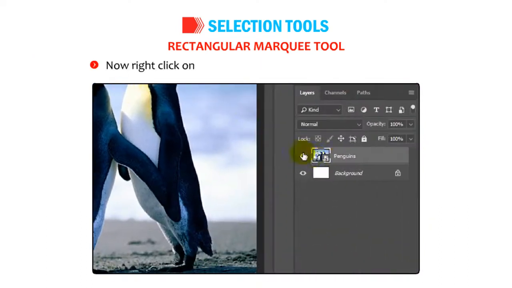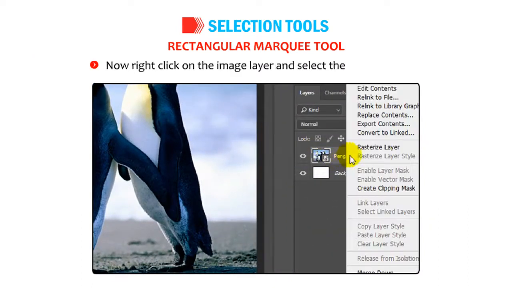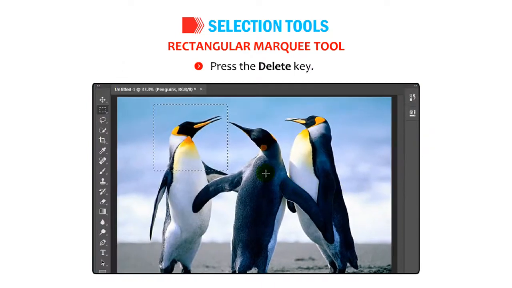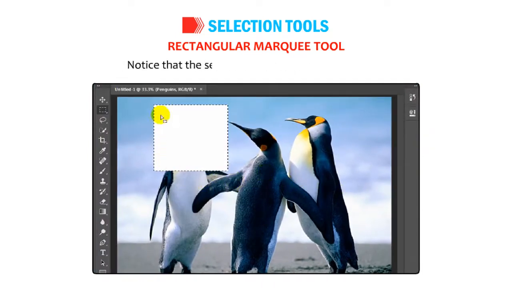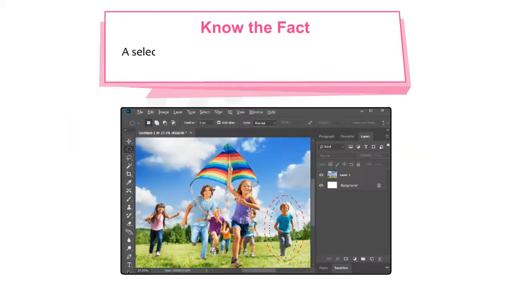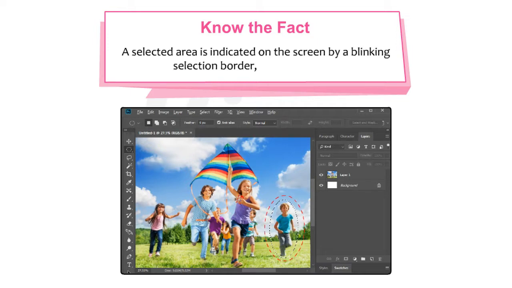Now right-click on the image layer and select Rasterize Layer. Press the Delete key. Notice that the selected part of the image is deleted. Okay, let me give you a tip. Do not save the edited image as it will spoil the original one. Okay, know the fact. A selected area is indicated on the screen by a blinking selection border called the marquee.